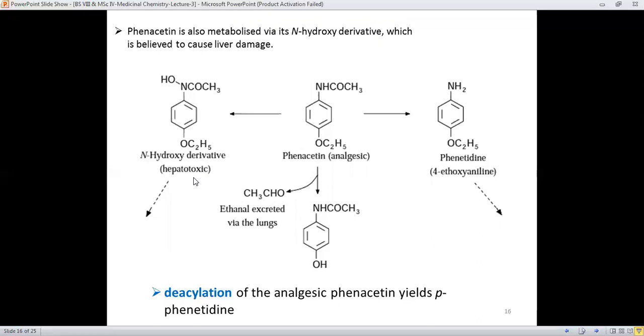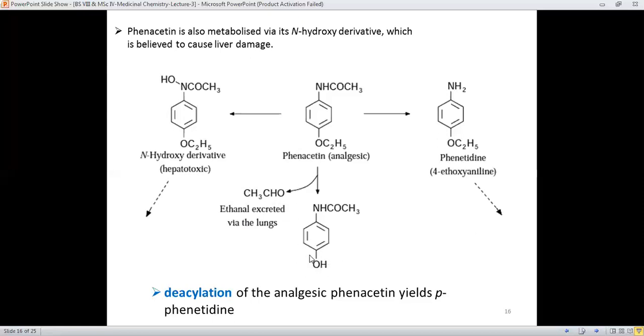Hepatotoxic means it will cause liver damage. And if phenacetin goes into another pathway, a metabolite will result where there is removal of the C2H5 group, in terms of ethanol, meaning acetaldehyde is removed.